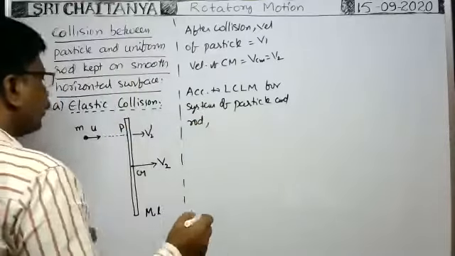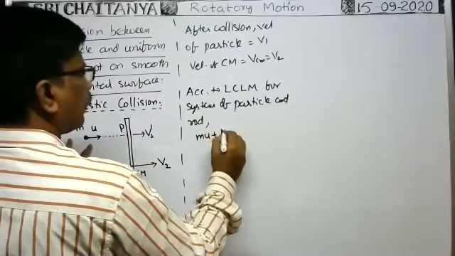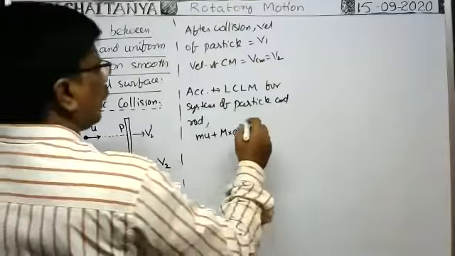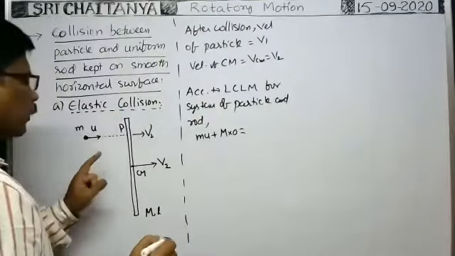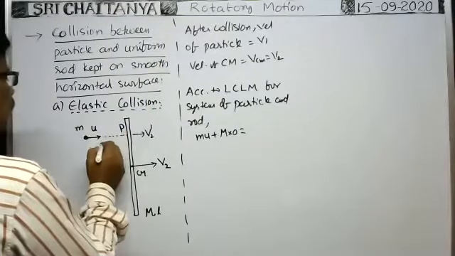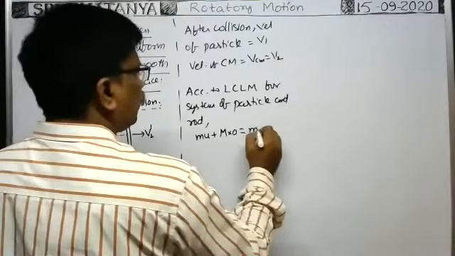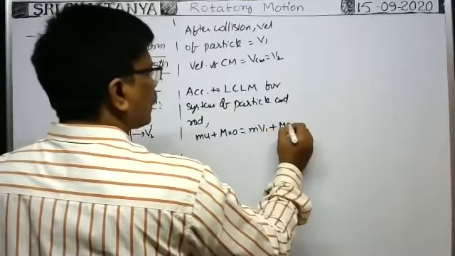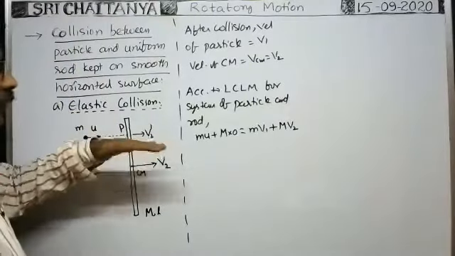before collision, the momentum of the particle is mu plus the momentum of the rod is capital M into 0, because it is initially at rest. After collision, suppose the velocity of the particle becomes v1. So m into v1 plus capital M into the velocity of the center of mass, that is v2, because we consider the translational motion only at first.